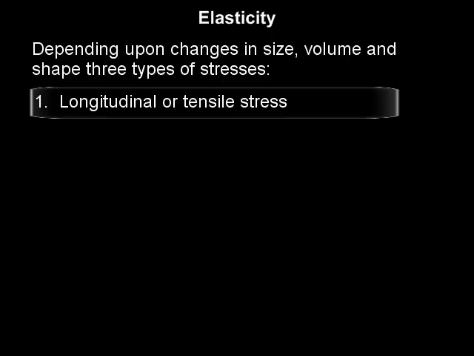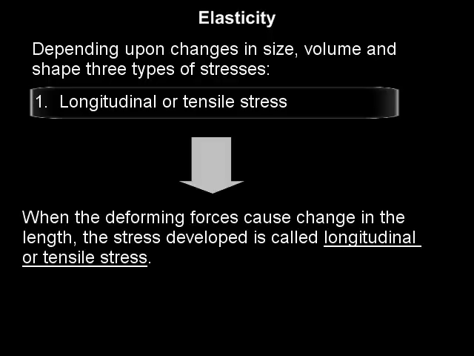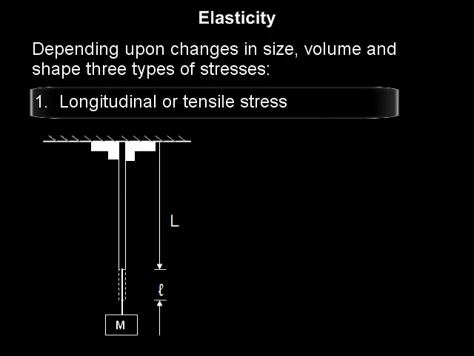The first one is longitudinal or tensile stress. When the deforming forces cause change in the length, the stress developed is called longitudinal or tensile stress. The figure shows a metal rod clamped at one end to a rigid support and subjected to deforming force mg.